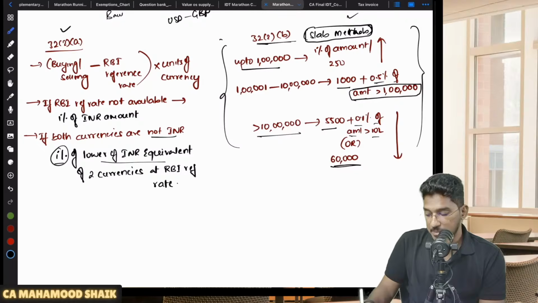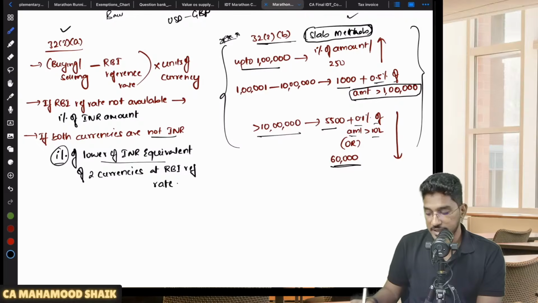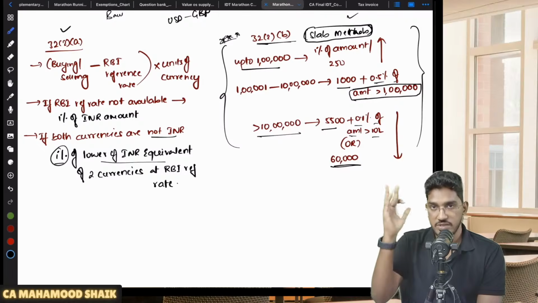Okay, so what is the slab method? This is important. On the basis of the amount of currency you are exchanging, this limit will be decided. So if you are converting forex up to 1 lakh rupees, it is 1% of the amount which you are converting or 250 rupees, whichever is higher.